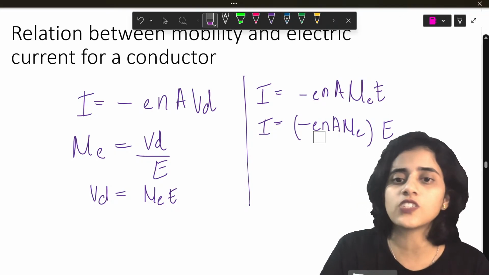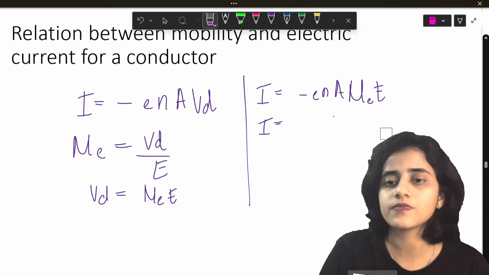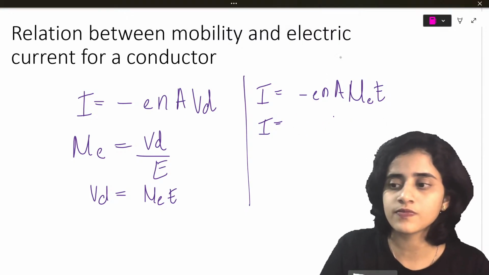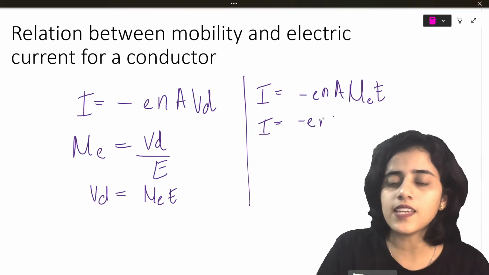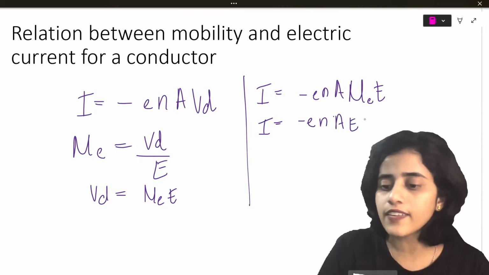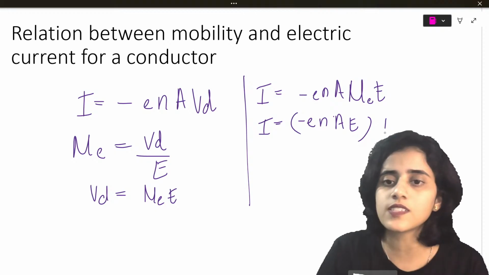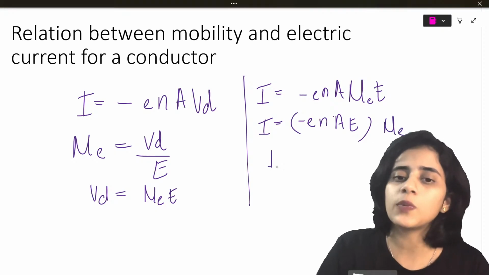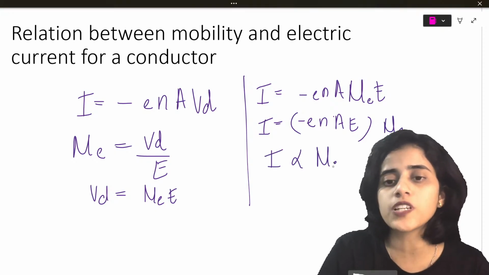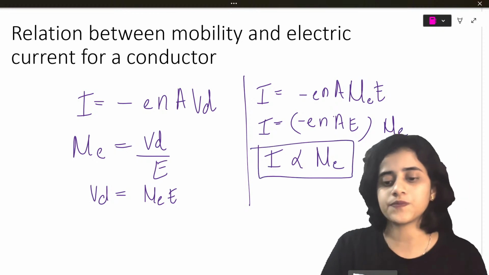Mu is how the charges move. So minus ENA and electric field, all these can be written as constants into mu E. So I will get that current is proportional to mobility.